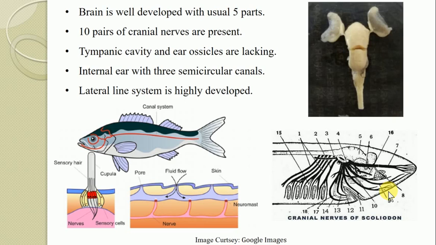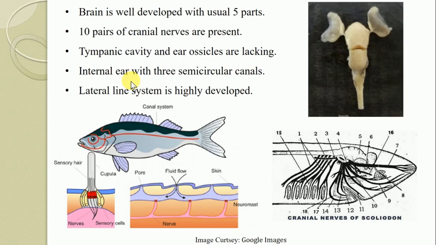Then the nasal sac does not open into the mouth. This is another feature belonging to the fishes. Whatever nasal sac is there does not open into the mouth, while the tympanic cavity and the ear ossicles are completely absent. There is no tympanic cavity, there is no ear ossicle among the fishes. But the internal ear with 3 semicircular canals is highly developed, and it is one of the balancing organs for the fishes, that is the semicircular canal or internal ear.